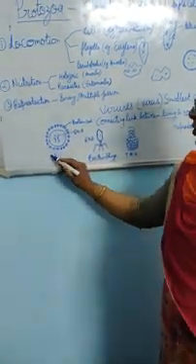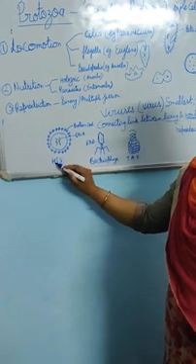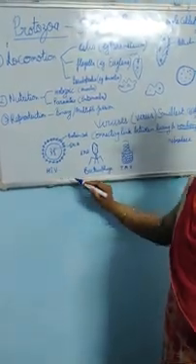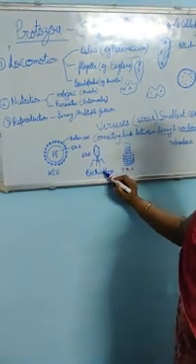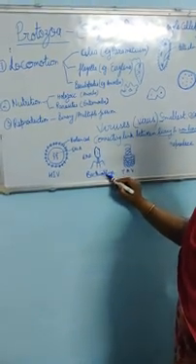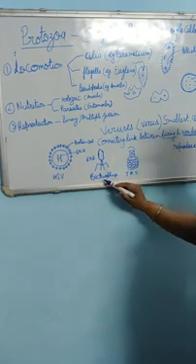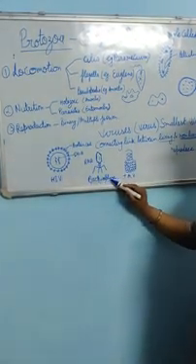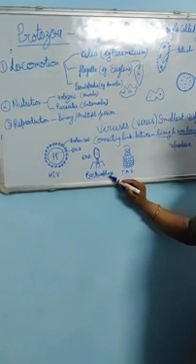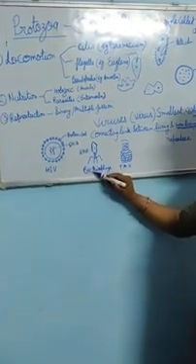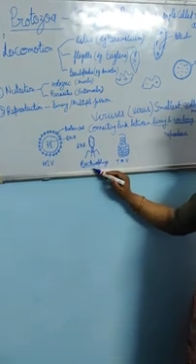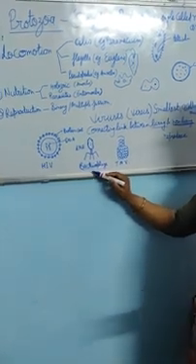This is the structure of HIV, human immunodeficiency virus, that causes AIDS in human beings. This is the structure of bacteriophage, a virus that lives in the body of a bacterium. That's why it is known as bacteriophage. The host may be a bacterium, a small cell also.